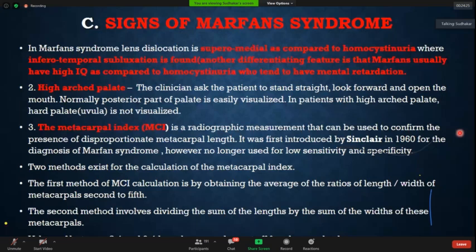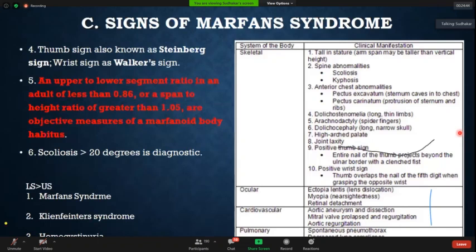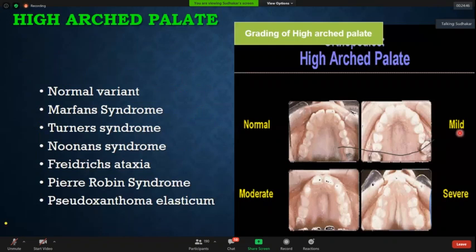What you have to do is, the clinician asks the patient to stand straight, look forward and open the mouth. Normally you look at the posterior part of the palate, and it is usually easily visualized. In a patient with a high arched palate, the uvula is not visualized. I will come to the picture. So you can see this, the first picture is normal. You see a mild degree of high arch, this is a moderate high arch, and you see there is a severe degree of high arched palate.